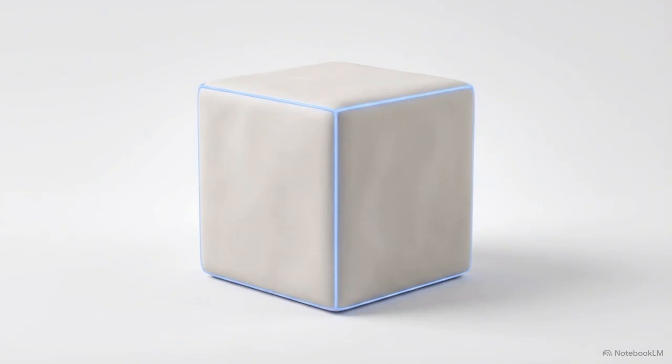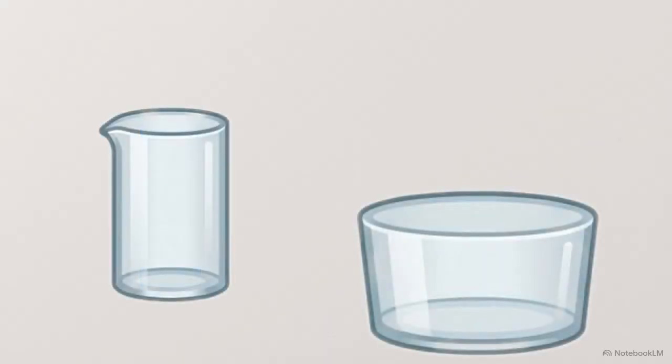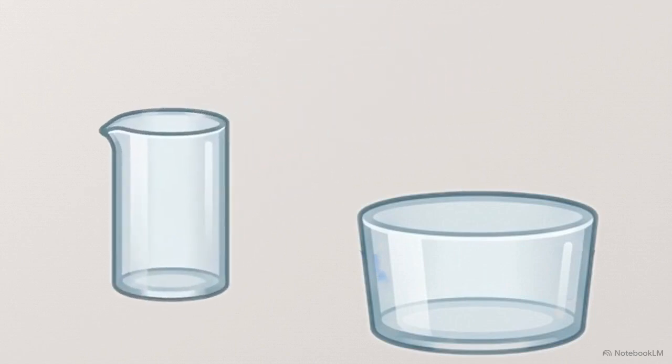A solid, like that ice cube, has a definite volume and a definite shape. If you move a solid from a plate to a cup, it doesn't change its dimensions to fit the new space. This animated diagram shows 200 milliliters of liquid transitioning between a tall, narrow cylinder and a wide, shallow bowl. As you can see, a liquid has no definite shape. It instantly conforms to the bottom of whatever container it's poured into, but its total volume remains strictly constant. That 200 milliliter marker stays exactly the same in both shapes.